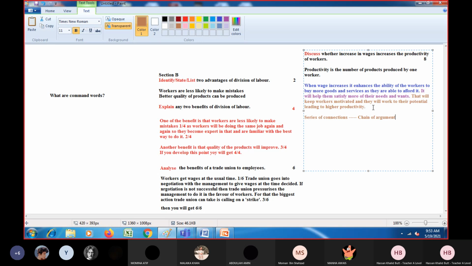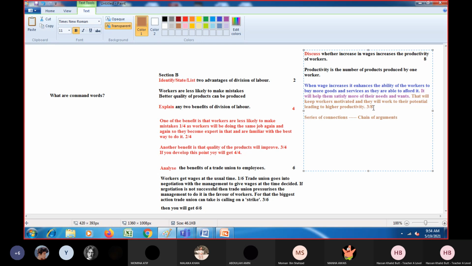So how many marks will I get? You will be surprised. You won't get 2 out of 8 here. In fact, you will get 3 out of 8 here. Why? Because of the series of connections or the chain of arguments we made here. So this is how you can gain more marks. You actually wrote one point, but we are able to gain 3 marks out of it.